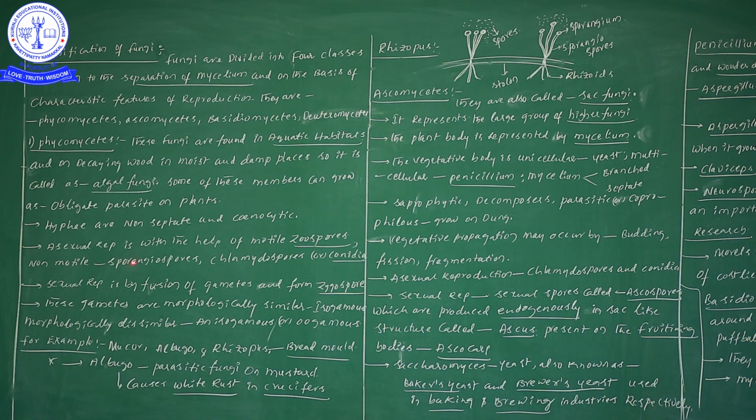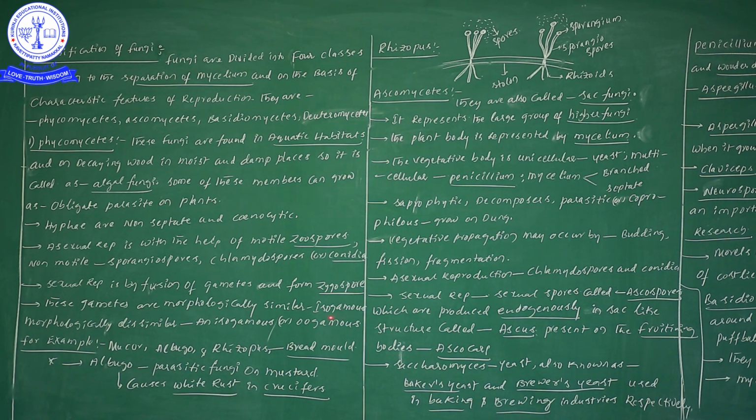Next, asexual reproduction takes place with motile zoospores, non-motile sporangiospores, chlamydospores, and conidia. Sexual reproduction takes place by fusion of gametes, forming zygospores. Next, the gametes involved in sexual reproduction are morphologically similar.